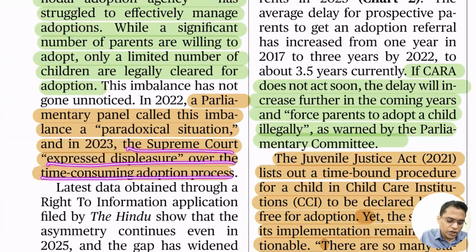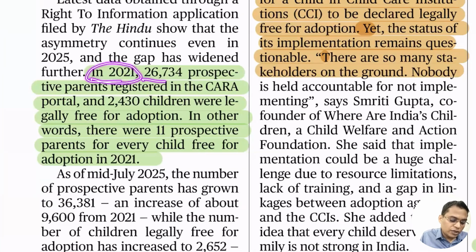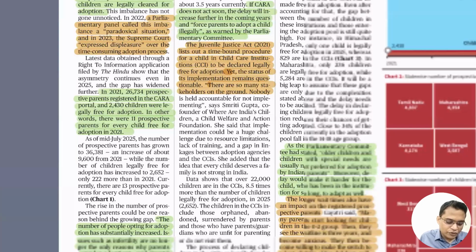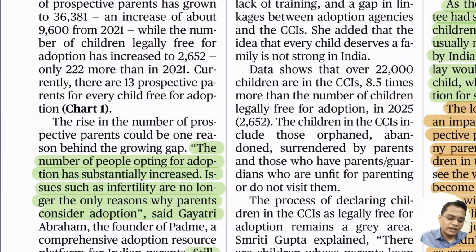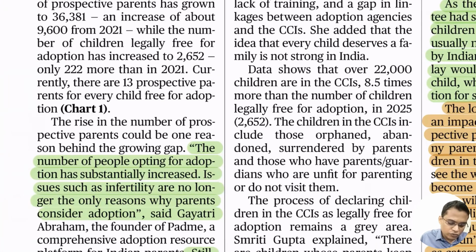In 2021, around 27,000 prospective parents registered, but there were only 2,400 children. So for one child, there are 13 parents waiting for adoption. The number of people opting for adoption has substantially increased. Earlier only infertile couples came for adoption, but now everyone is coming. So issues such as infertility are no longer the only reason parents consider adoption.